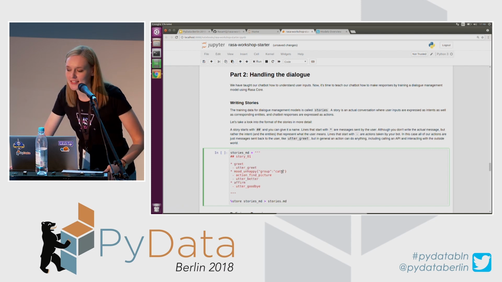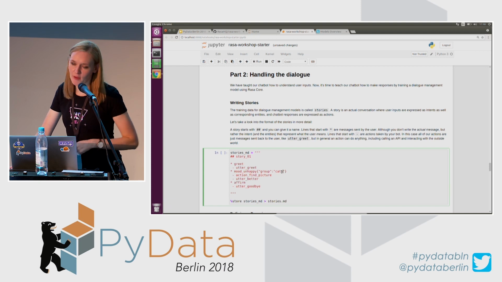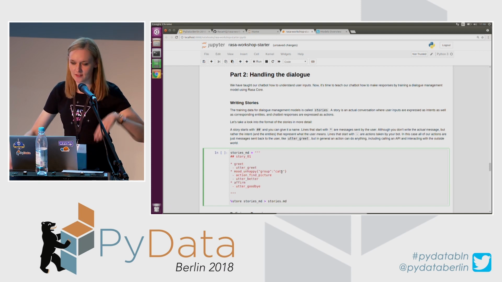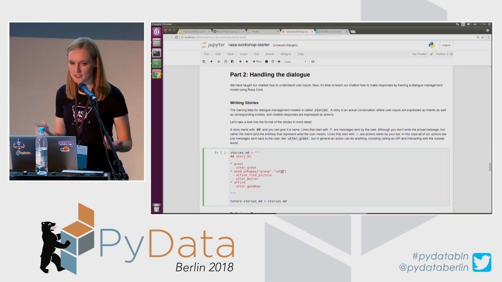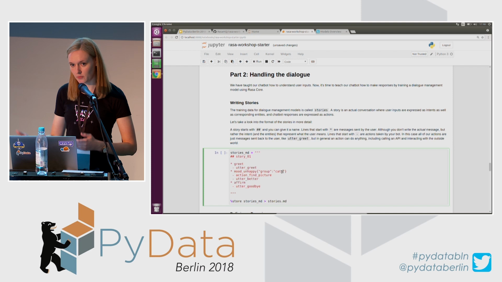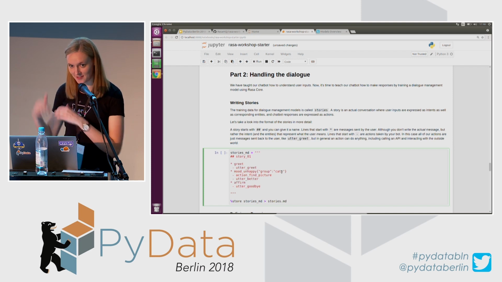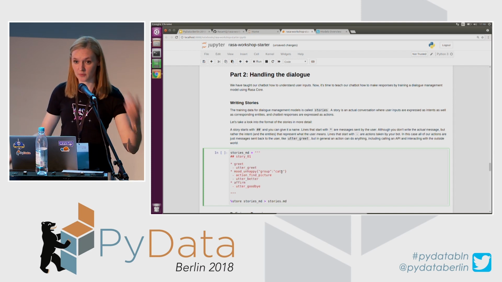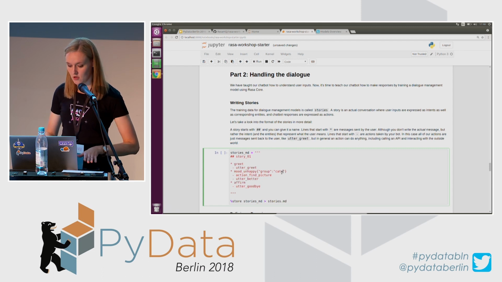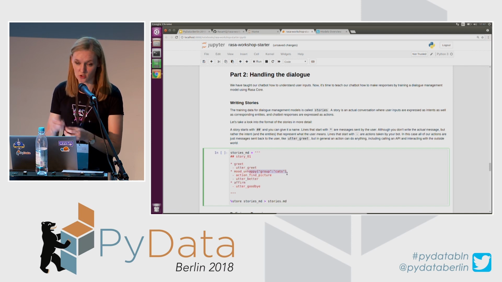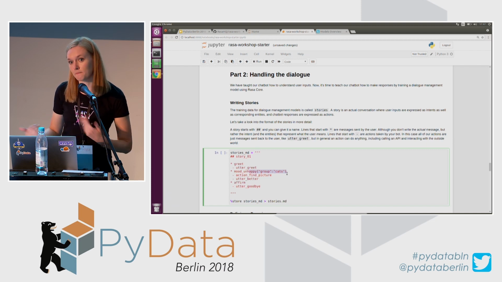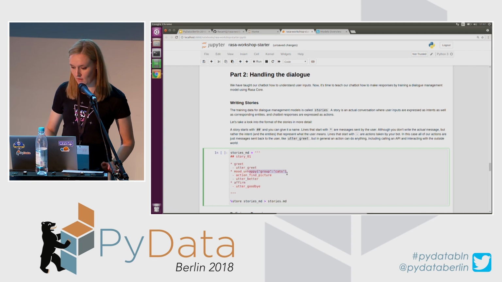So as I said, a dialogue management model looks at quite a few pieces of information to make predictions. It looks at intents that are extracted from user input, entities, so that's why we specify this entity right here. It also looks at previous actions and so on. So for the purposes of training the model so that it would know what specifics it should look at, it should know that here this entity will be extracted as well.